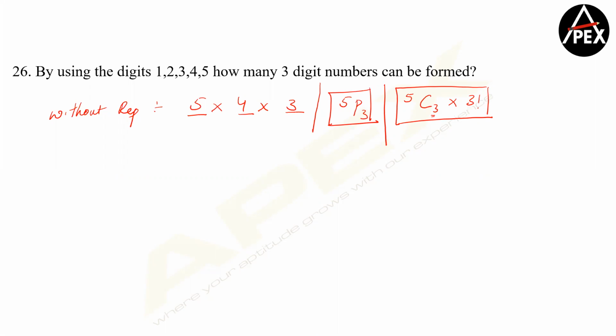For your MAT, CMAT, NMAT, SNAP, these 4 exams, you can crack any question on PNC after these classes. You need not even practice anything more. But for CAT and other exams, you need to practice more. Right? So with repetition, only one method will be applicable. This is 5 into 5 into 5. This is with repetition.